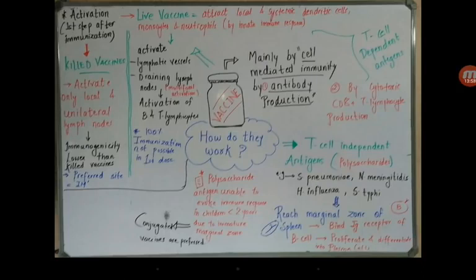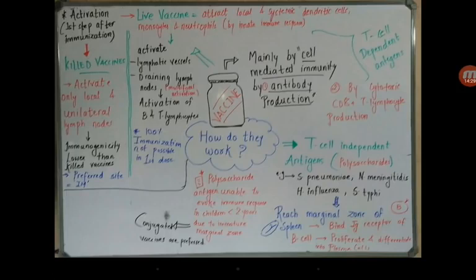Now, after we inject the vaccine, what is the first step following the injection? It is different for live vaccine and killed vaccine. What do live vaccines basically do? The live vaccine antigens attract the whole of the local and systemic innate cells related to innate immunity, that are dendritic cells, monocytes and neutrophils.